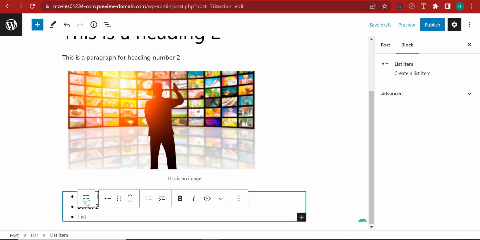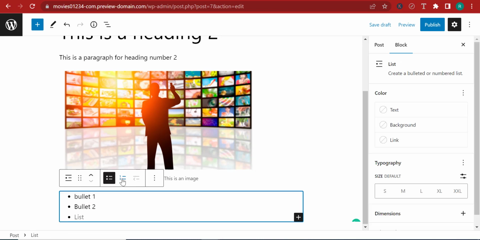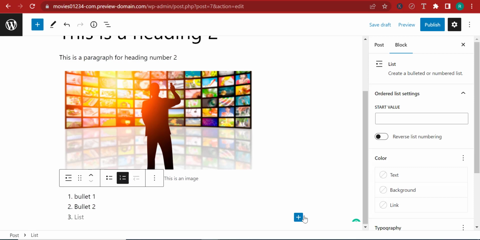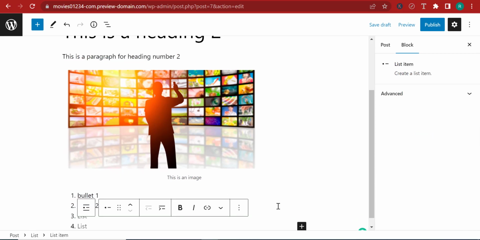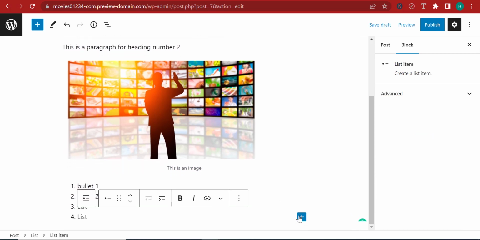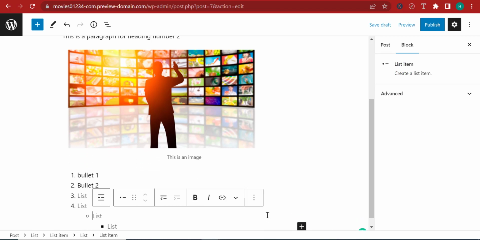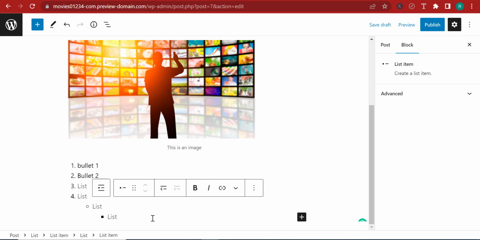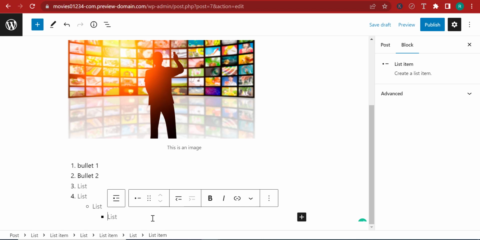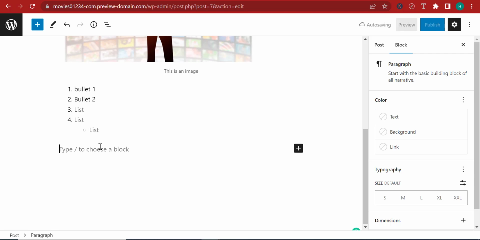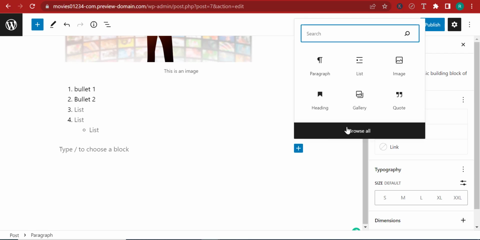Now, I can turn this from a bulleted list to a numbered list by clicking here and here. And if I scroll down, let me just add a new element. Let's add, for example, a quote. So I'm going to click plus. Now it's still adding lists. So what I'm going to do is go out of this by just clicking enter, enter, enter. And there you go. So right now I can click out and I can add an entirely new block.